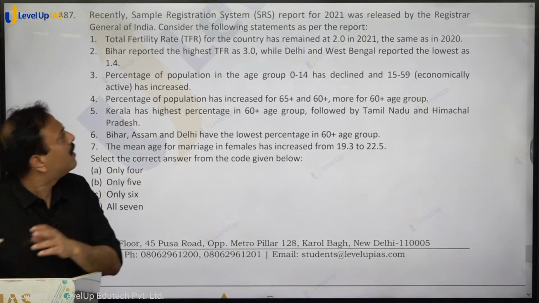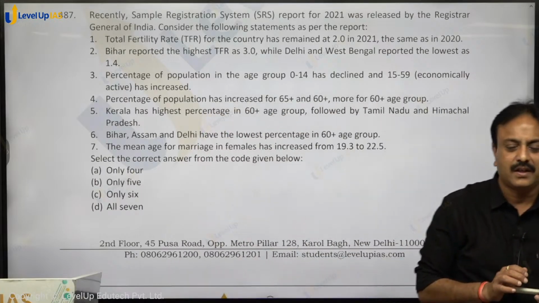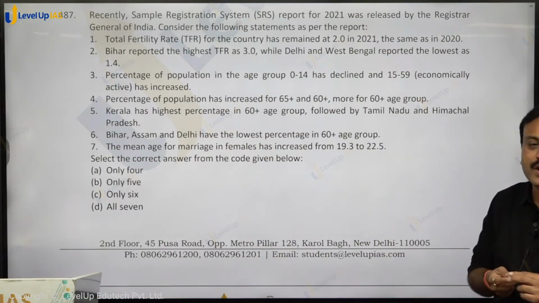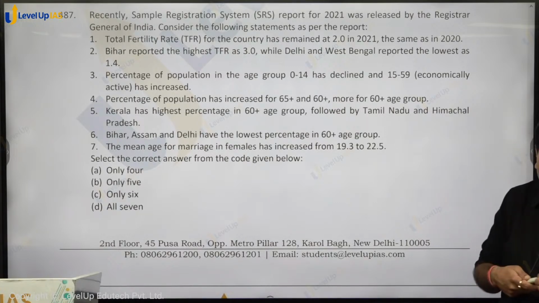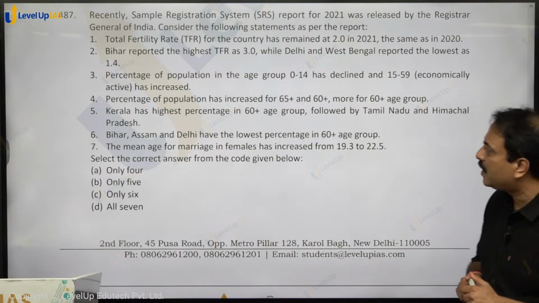Recently, the Sample Registration Survey (SRS) report for 2021 was released. Why does this report become important? Because the census has not happened, so have a look at the SRS report that has been released, the 2021 report. It is released by the Registrar General of India. Consider the following statements as per the report.